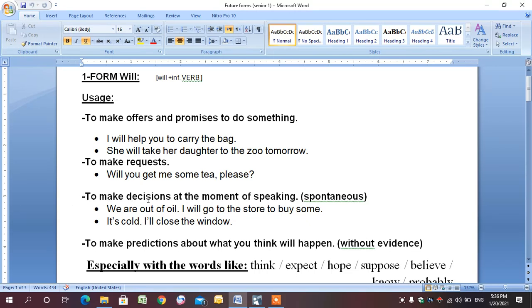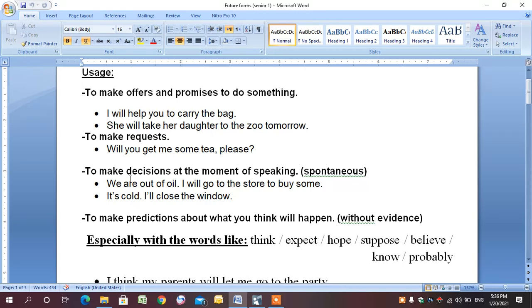Number 3, to make decisions at the moment of speaking, and we call that spontaneous decisions. So we are out of oil. I will go to the store to buy some. It's cold. I will close the window. So it's spontaneous, and these are decisions at the moment of speaking.